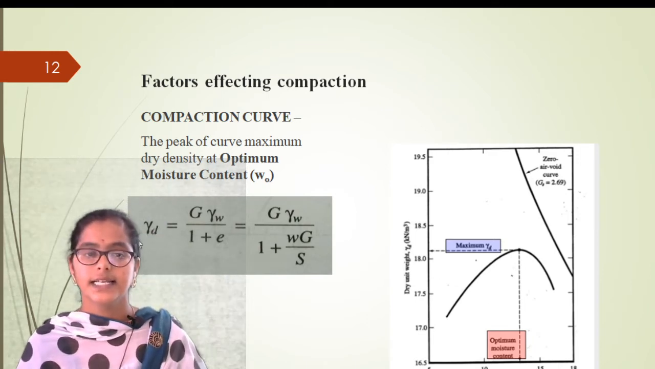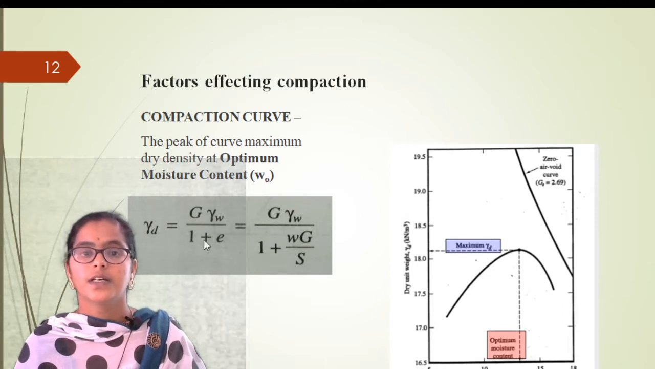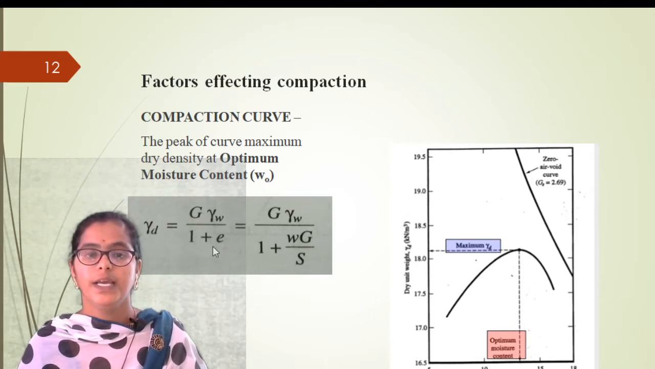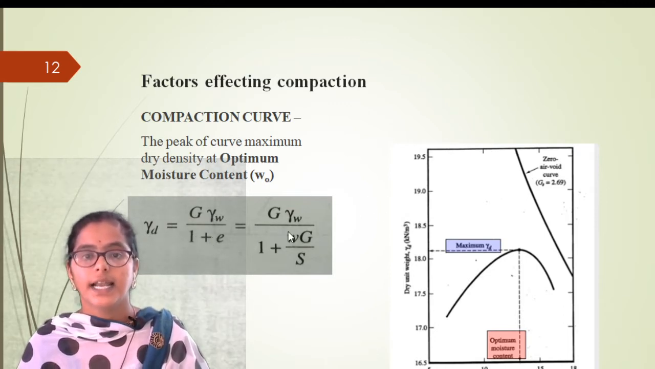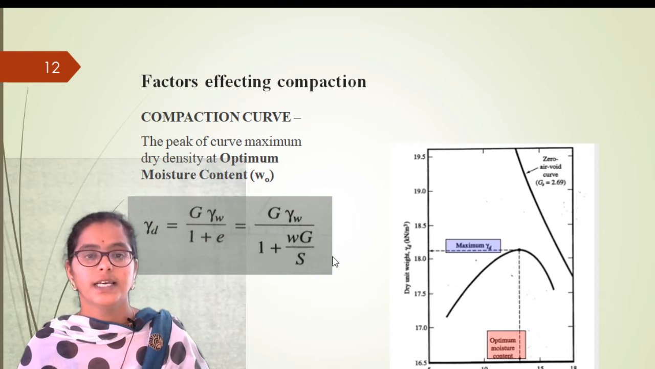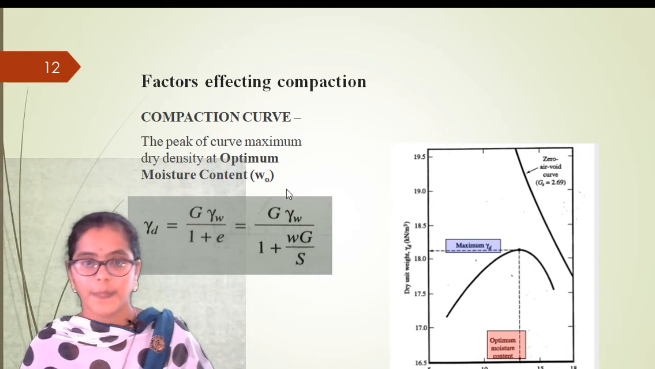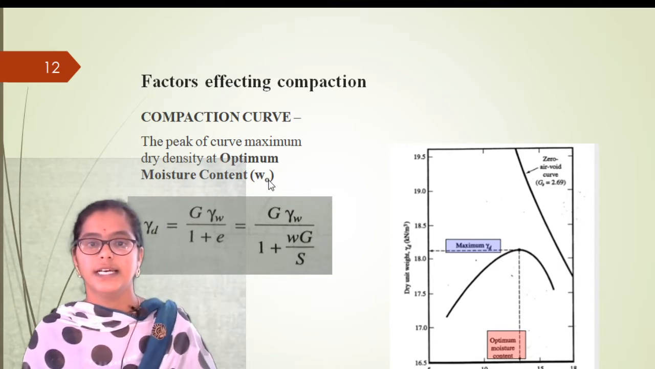Here you can see the equation for the compaction curve: gamma d is equal to G into gamma w by 1 plus e, and it can be rewritten as G into gamma w by 1 plus w G by S, right? So this is the compaction curve.